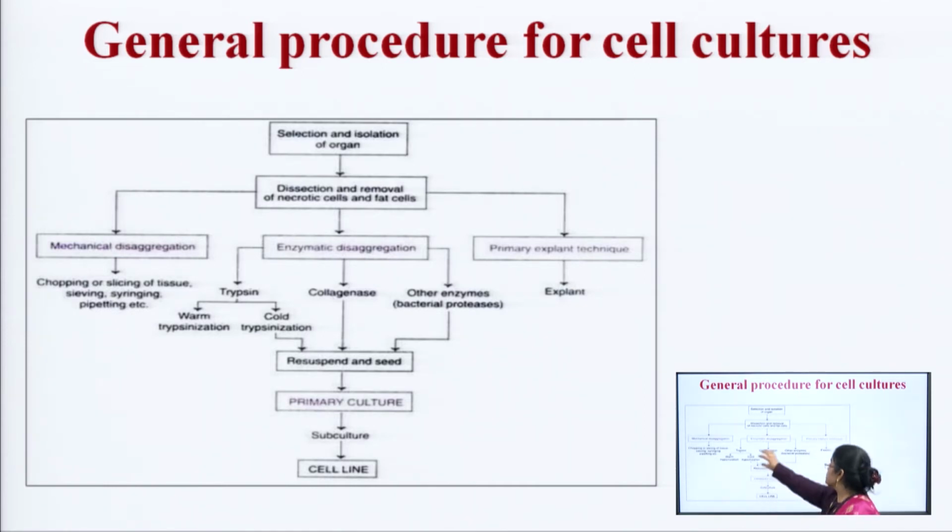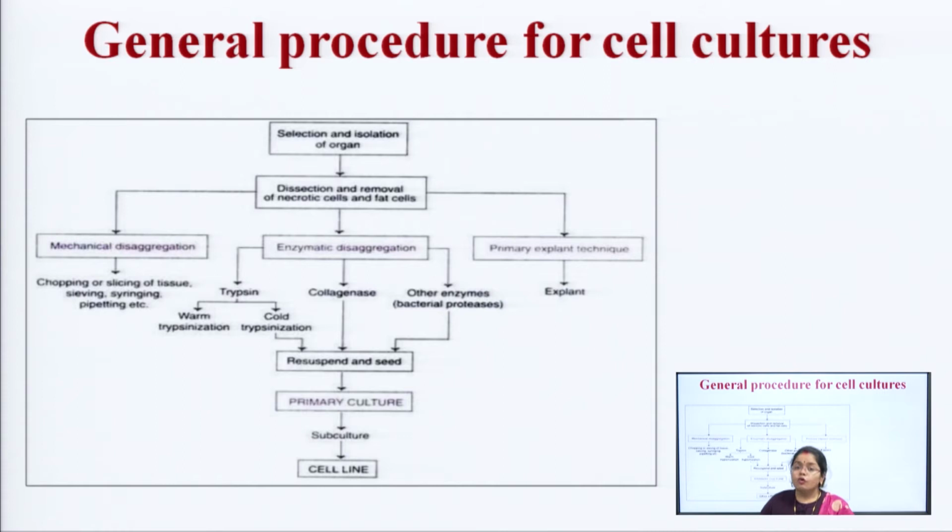What we will obtain after this procedure is the resuspended seed. Seed is not like the plant seed. Seed refers to that group of cells, or the cell, which we will be inoculating into the fresh media, so that the new cell culture would develop. What we get after it is the primary culture. Primary culture is first cultured: we draw the cell from the organ, we place it in the culture media and the cells start to grow. That culture is the primary culture because it is the first culture after we have drawn the cells. So, the primary cell culture would be obtained.